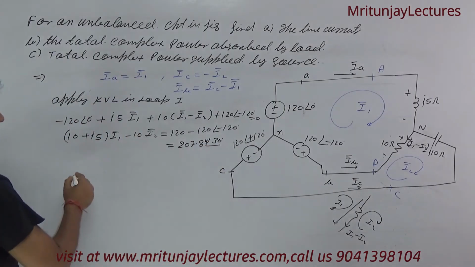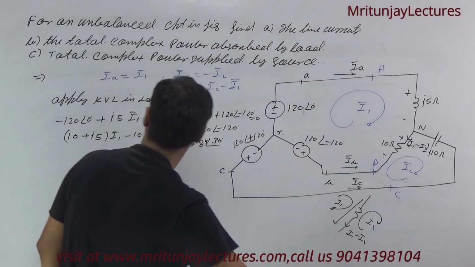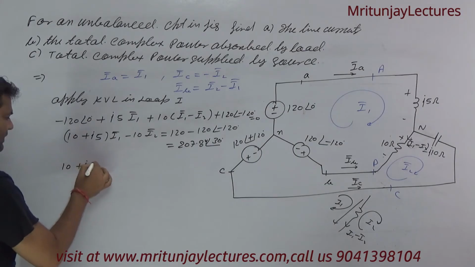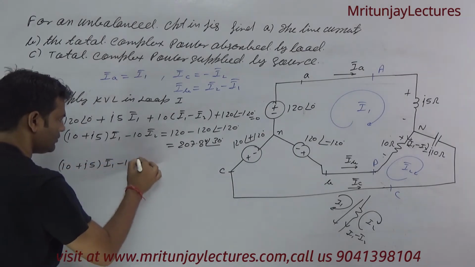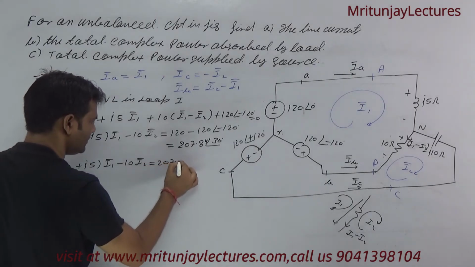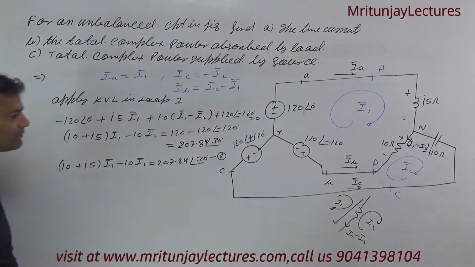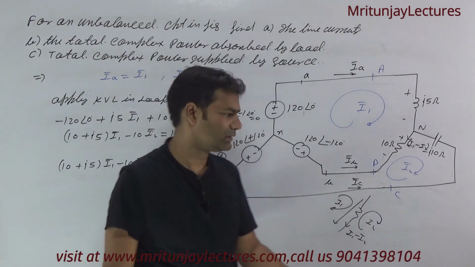Okay, so you can now simply write 10 plus J5 into I1 minus 10 I2, this is equal to 207.84 at the angle plus 30, equation number 1. Now another way, apply KVL in this loop.